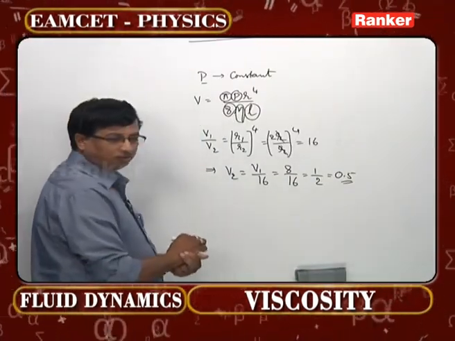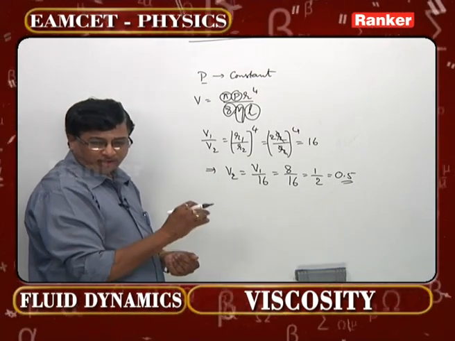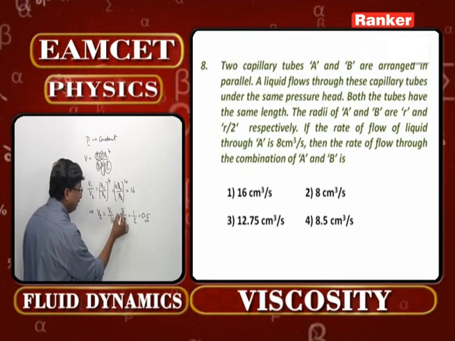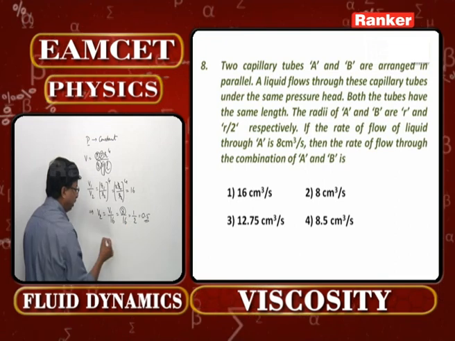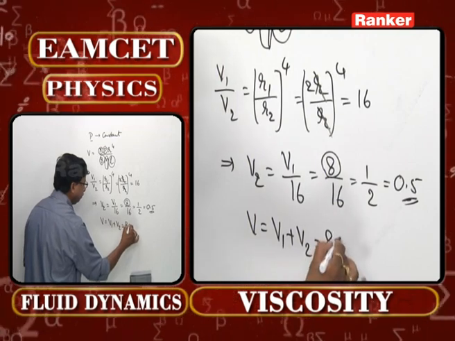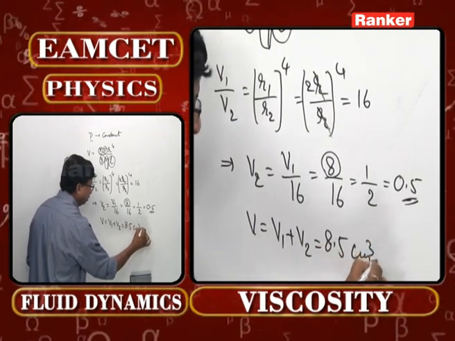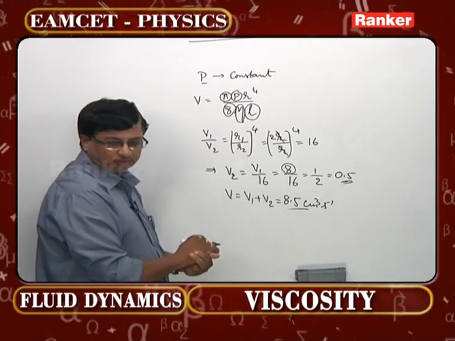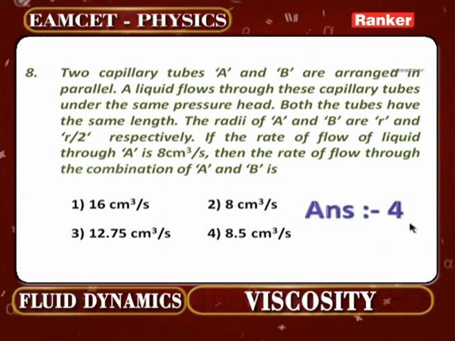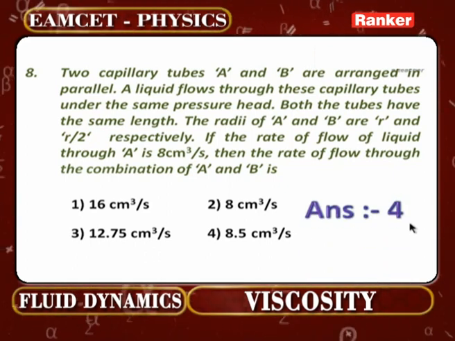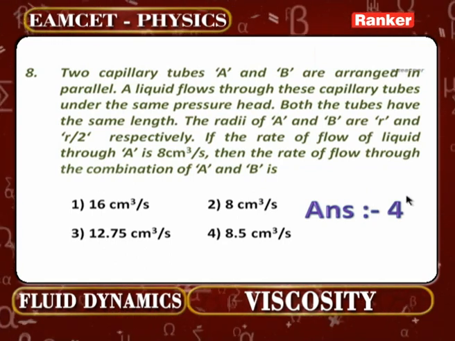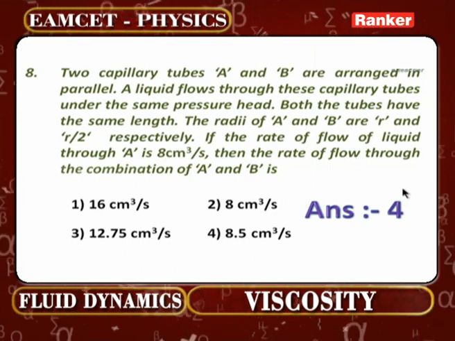But wonderful question is asking you at the end. What is the rate of flow through the combination of A and B? Through A it is given 8. Through B it is given 0.5. Then what will be V? V1 plus V2. 8.5 centimeter cube per second. That is the answer. So what is the correct option there? Now you check it. Fourth option is going to be the correct option for this question number 8. Look at that one once again, 8.5 centimeter cube per second. This is question 8. Let us check the next number.